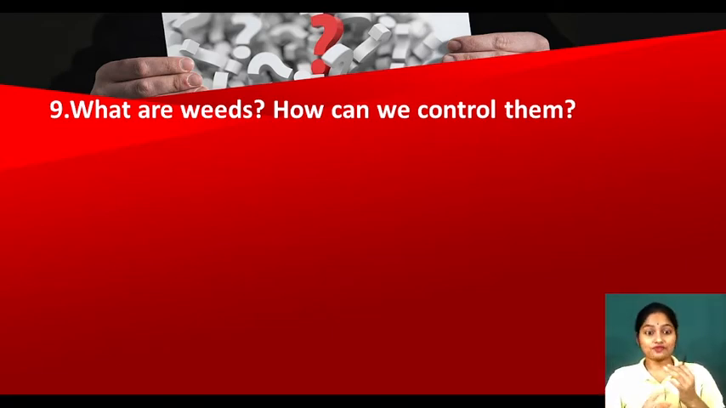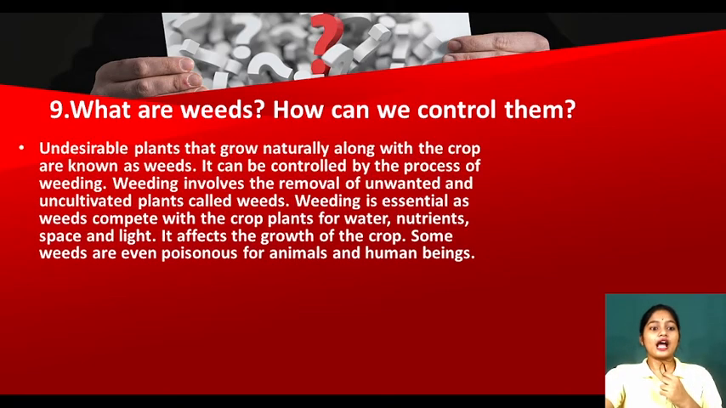Next one is, what are weeds? We have only just discussed this. Weeds are unwanted plants which grow along with our crops. How do we control them? We apply pesticides, weedicides, or we can do weeding with the help of our hands. Yes or no? Yes. Now see, undesirable or unwanted plants that grow naturally along with the crop. They grow naturally. We do not plant them. They grow with our crop and are known as weeds.